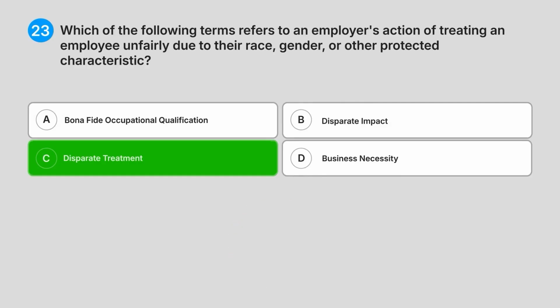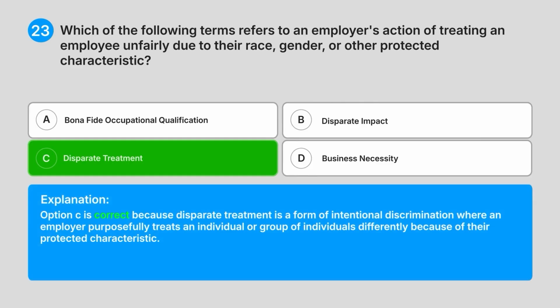Correct answer, C. Disparate treatment. Explanation. Option C is correct because disparate treatment is a form of intentional discrimination, where an employer purposefully treats an individual or group of individuals differently because of their protected characteristic.